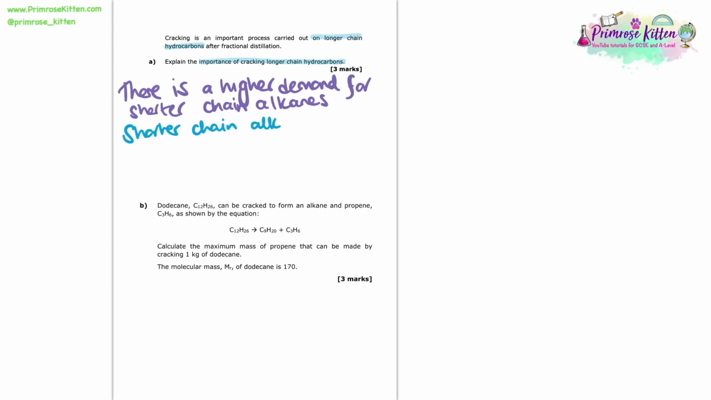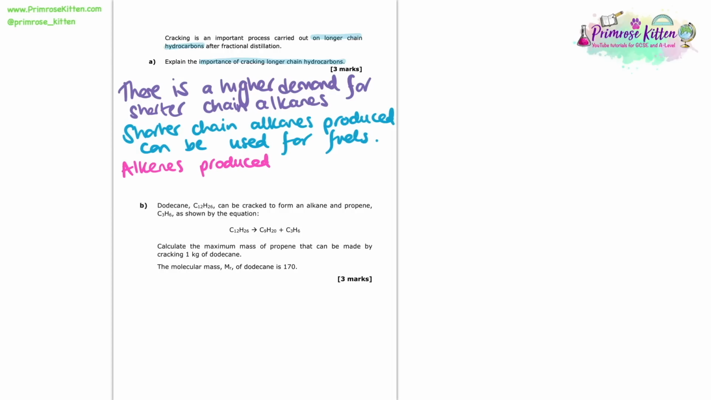So now for our next point, let's have a think about what we make during cracking. So one of the products of cracking is a shorter chain alkane. And the reason why this is so useful is because we can use that for fuels, for example, making petrol. The other product in cracking gives us our third point here. We make an alkene as well during cracking. And alkenes are particularly useful because we can use them to make polymers. So here we have our 3 points explaining the importance of cracking longer chain hydrocarbons. 1, there's a higher demand for shorter chain alkanes. Then those alkanes can be used for fuels, and the alkenes can be used to make polymers.